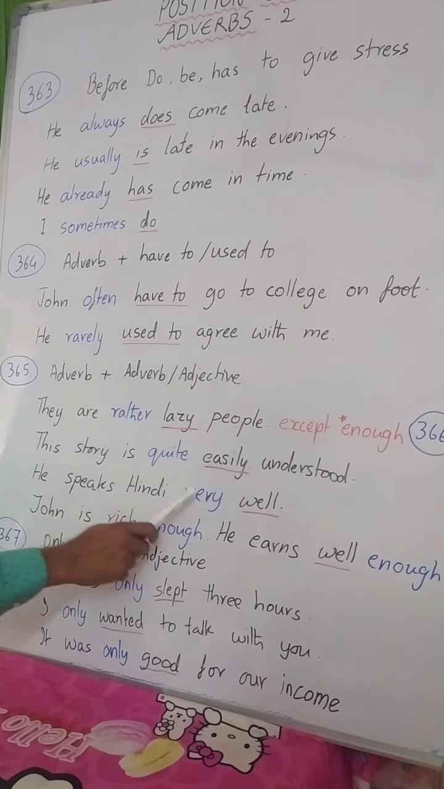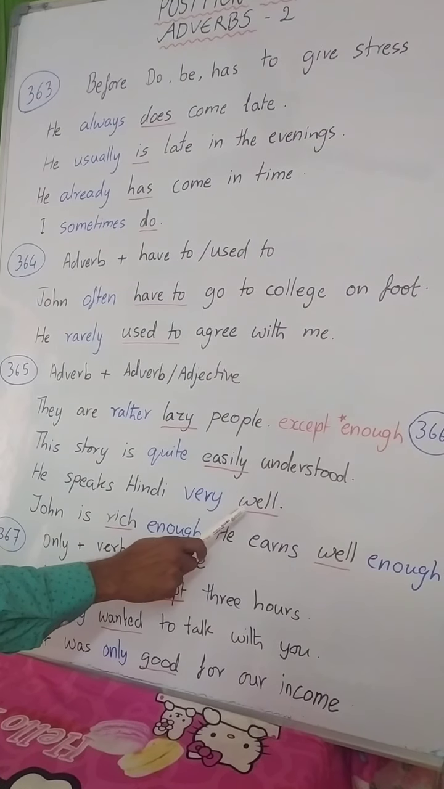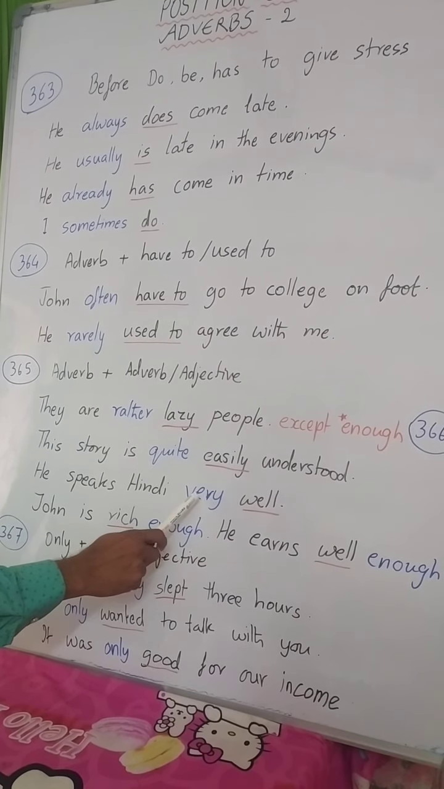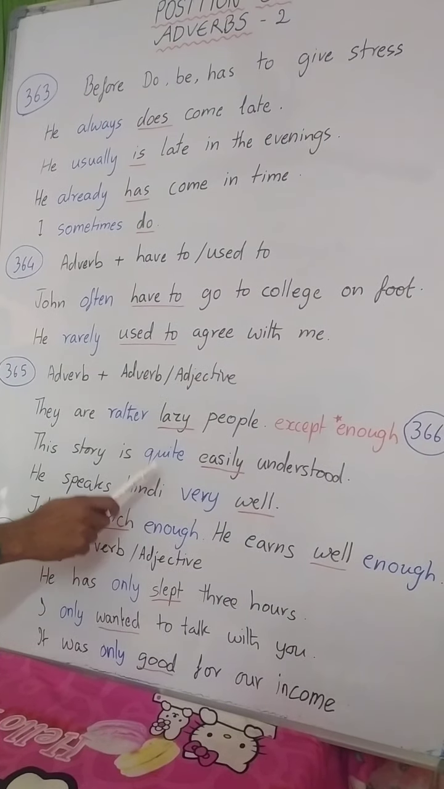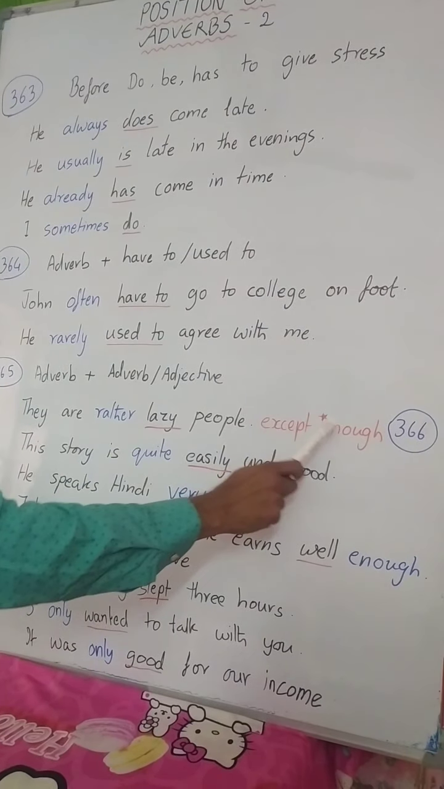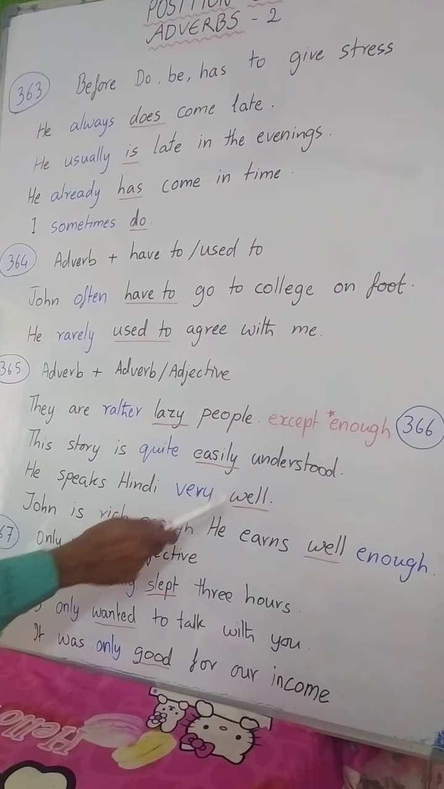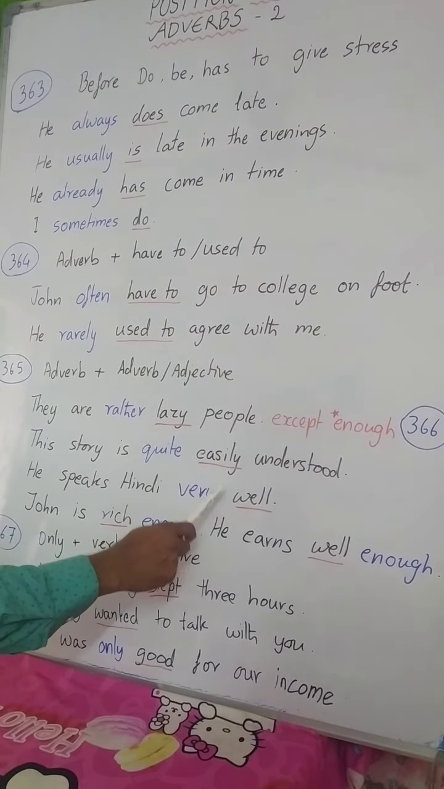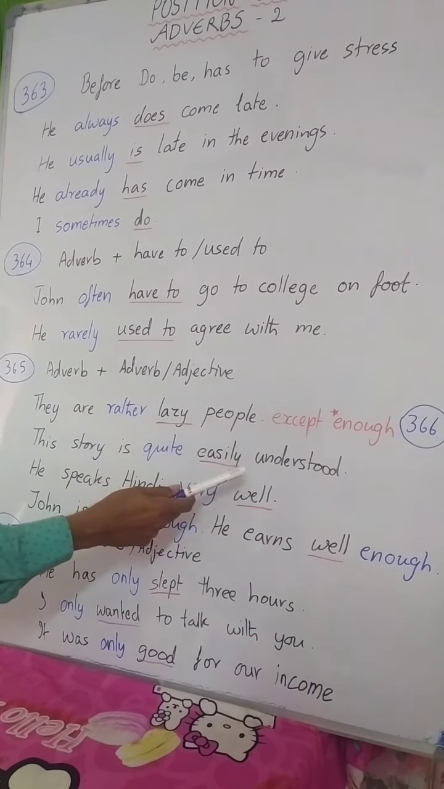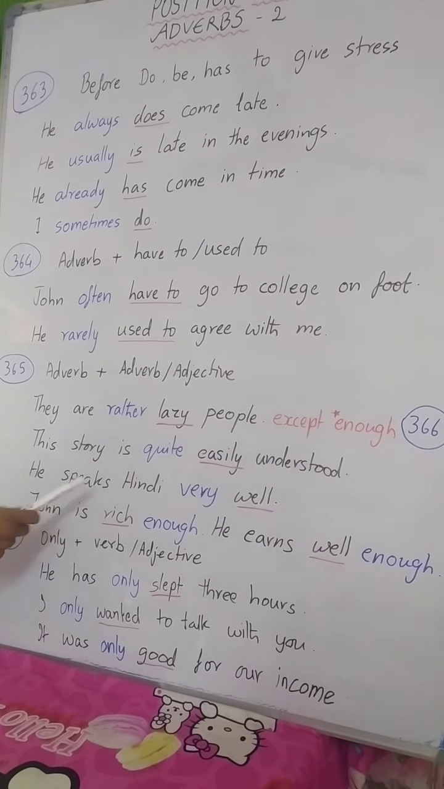He speaks Hindi very well. Here you see well is there. So again it is a double adverb. So very is coming here. Except rule number 366, it says enough. Suppose we say he speaks Hindi enough. There we have to add enough after the noun or after the verb.